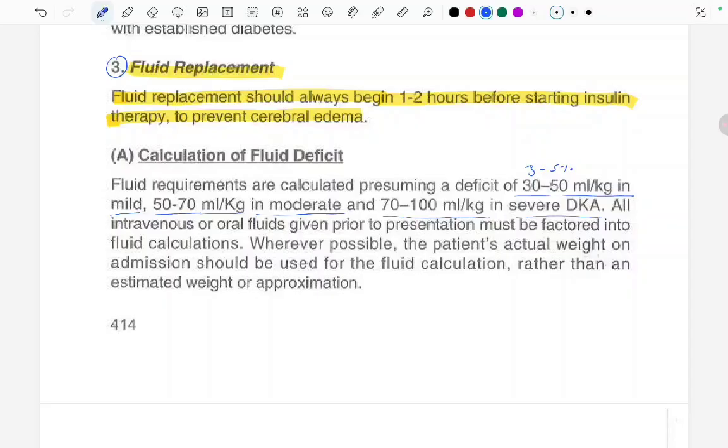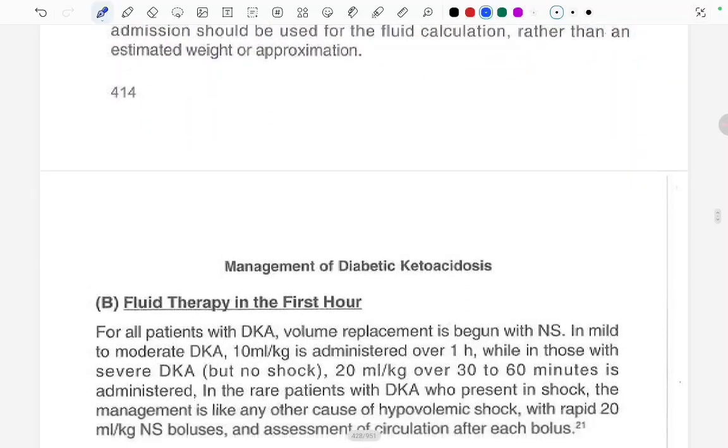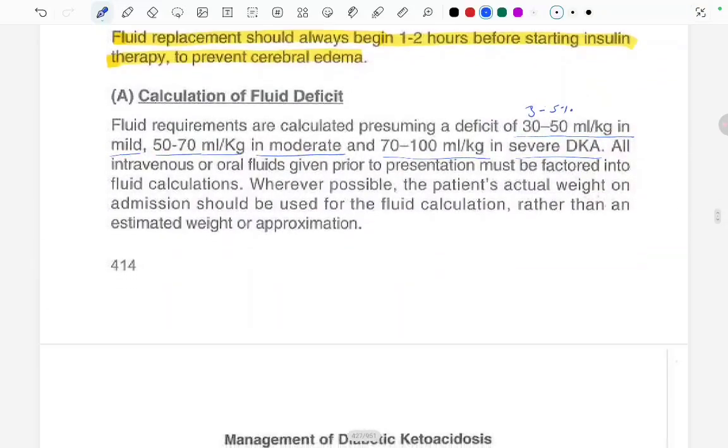All the IV or oral fluids given prior to the presentation must be factored into the fluid calculation. Wherever possible, the patient's actual weight on admission should be used for the fluid calculation rather than the estimated weight or approximation. This is all about the calculation of fluid deficit.